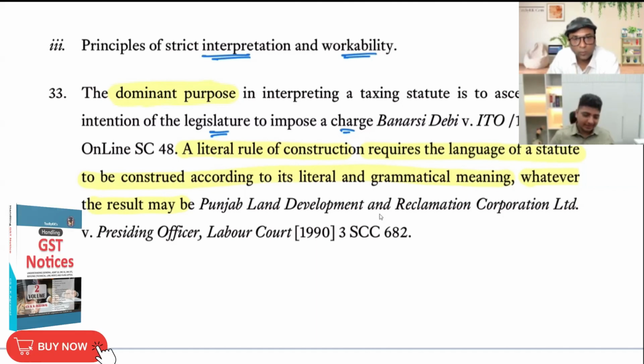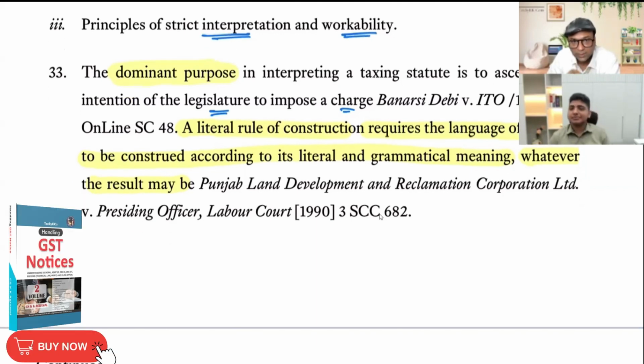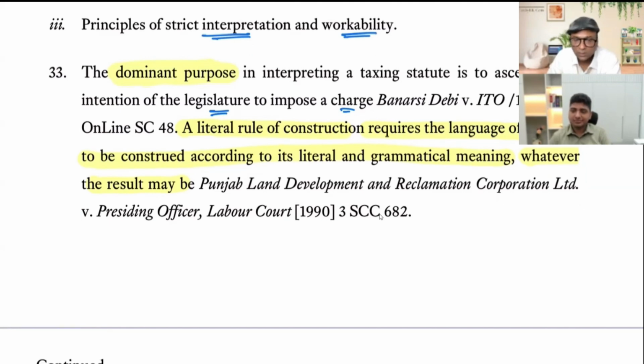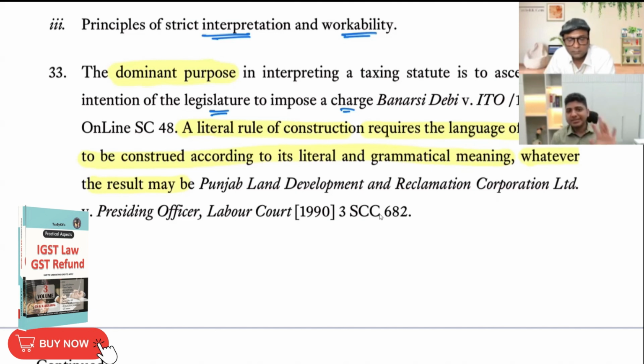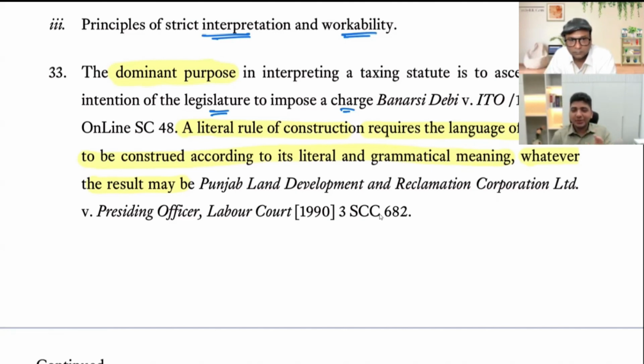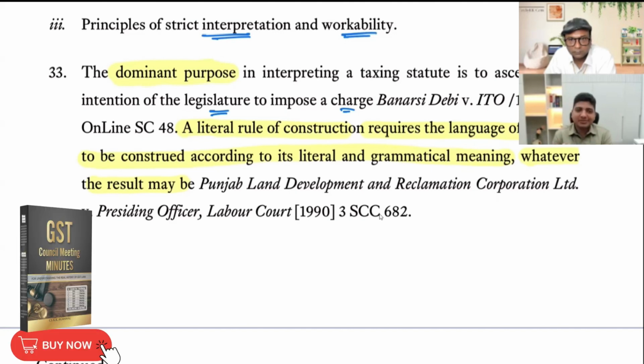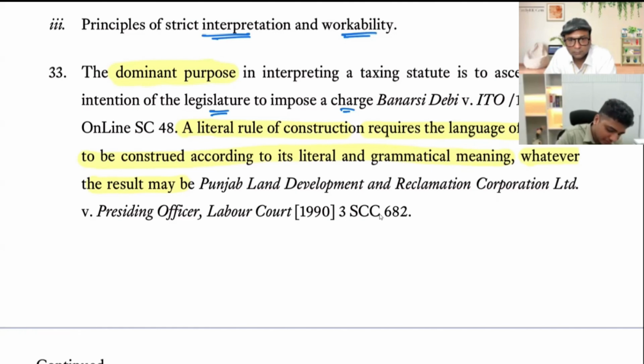And secondly, why 122 is there, 122 subsection 2 which is mirror image of 73, 74, that Anmesh will tell. Yes. Here, now, first they will say that the literal rule of construction, the dominant purpose. Now the very beautiful aspect of Rajiv Bansal's judgment is, normally whenever we read a judgment, there is lot of something called as obiter dicta.